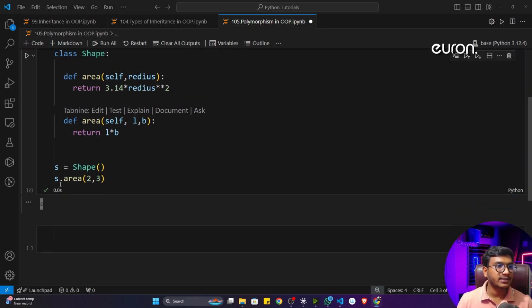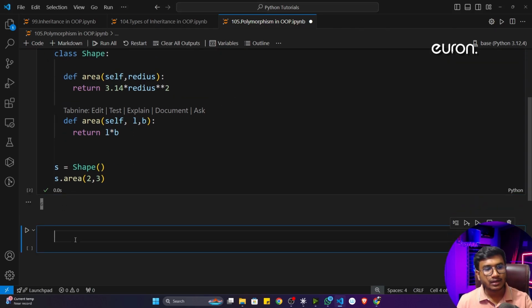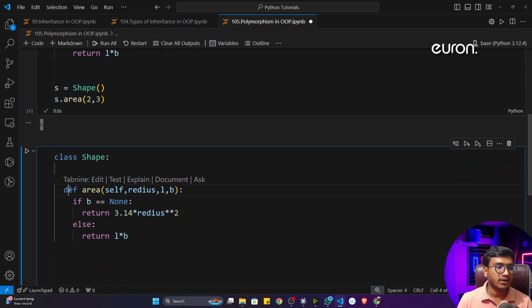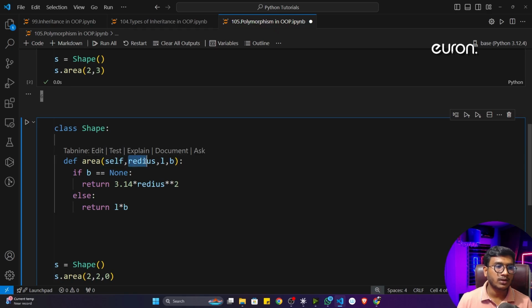Now if I want to handle this situation in Python, what can I do? See, instead of taking two different functions, I'll take only one function called area, and I will give all the inputs, let's say radius, L and B. Okay, now here I'll write one condition.